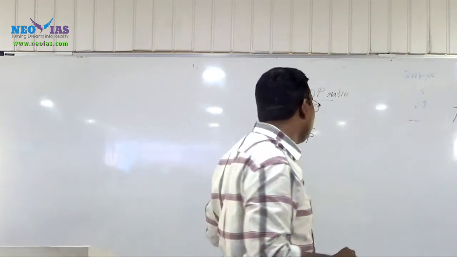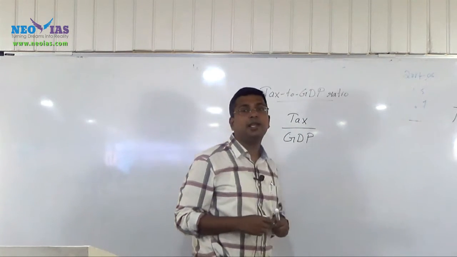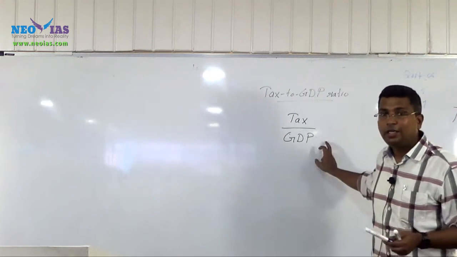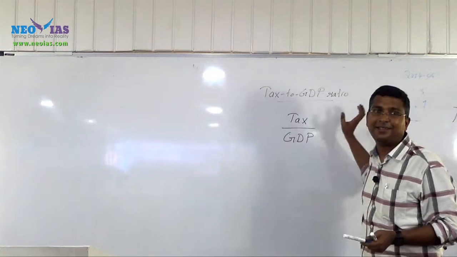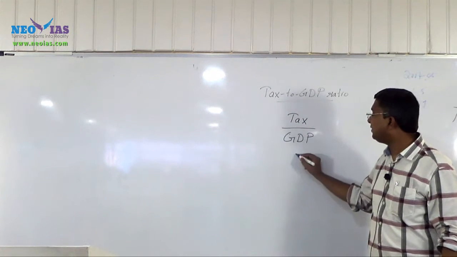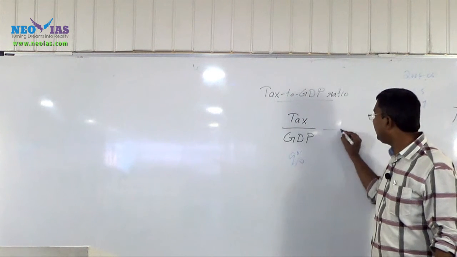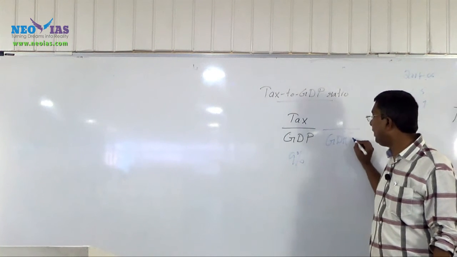Now think like this: tax to GDP is a ratio. GDP is increasing, and along with that, tax is also increasing. Say this year the tax to GDP ratio is 9%, and next year GDP has grown by 9%.